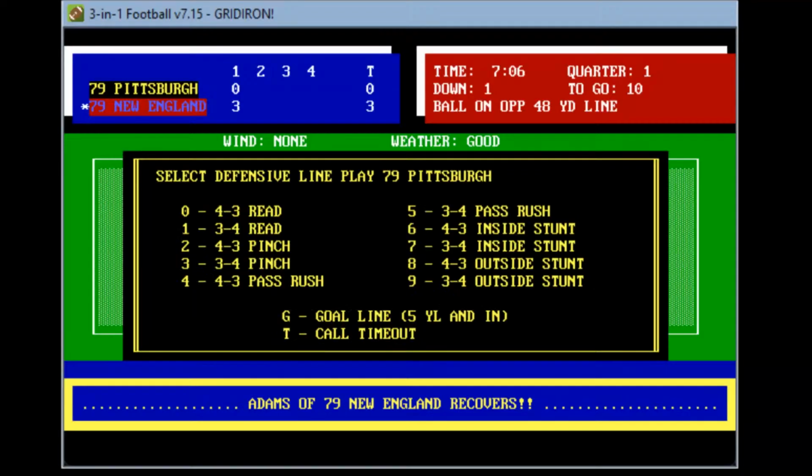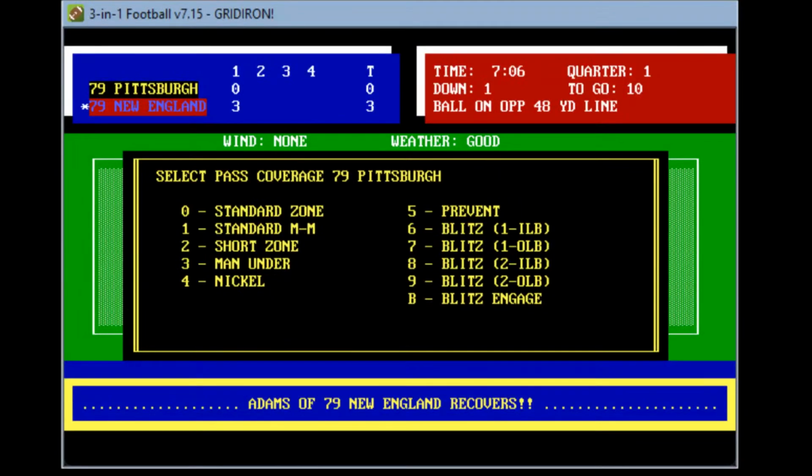Oh, it's a free ball, and New England recovers the fumble. Holy cow, New England has the football, and these fans in Foxborough are going crazy as New England has recovered the first turnover of the ball game. It's 1st down and 10 from the Steeler 48-yard line. Wow, what a start here for the Pats. They'll get good field position on a Theo Bell fumble.